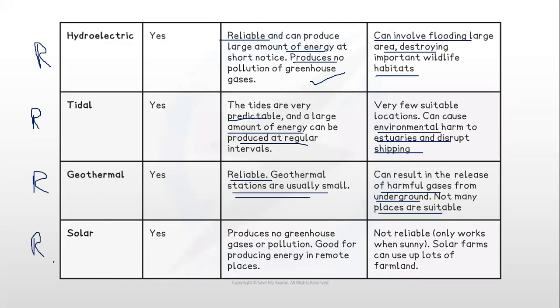Solar energy, again a renewable source of energy, produces no greenhouse gases or pollution and is good for producing energy in remote places. But again, it's not reliable. Every day is not a sunny day, it only works when sunny, and solar farms can also use up a lot of farmland. The size of solar panels is also quite large.